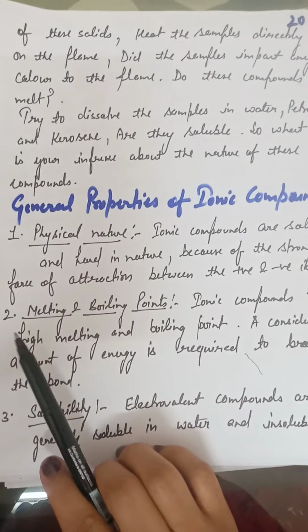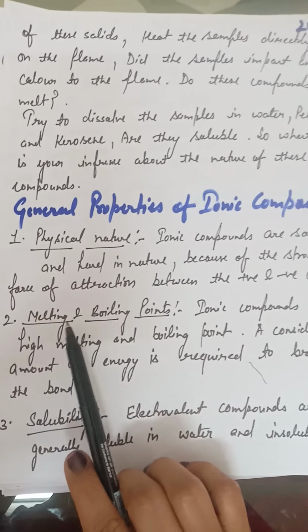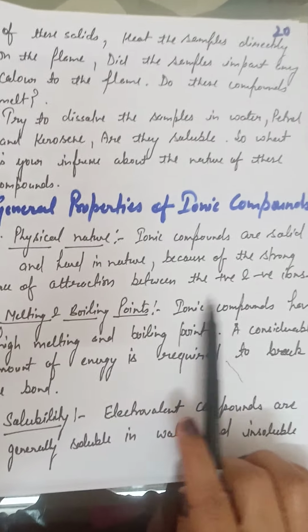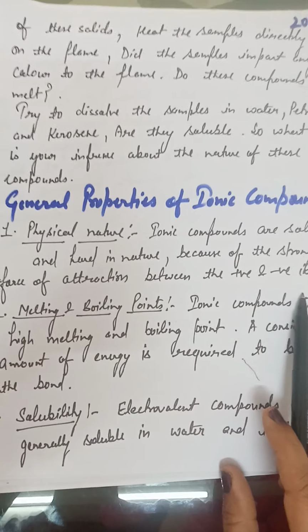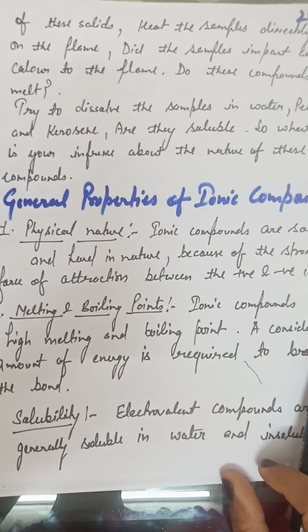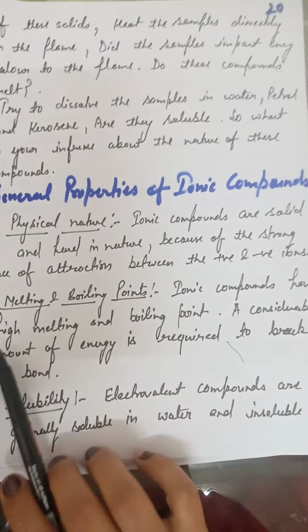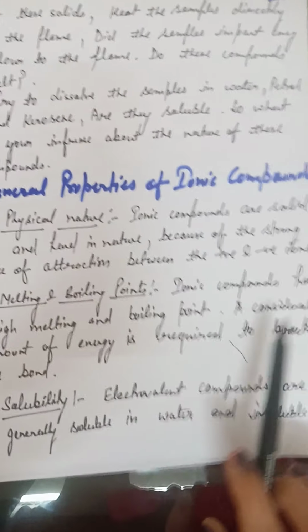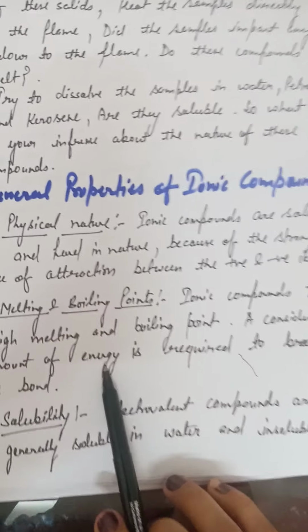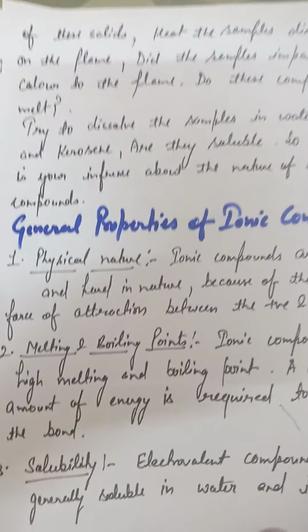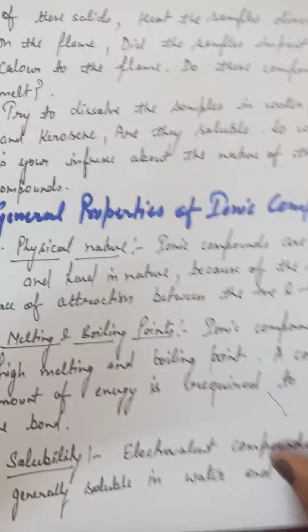The next property we will discuss is the melting and boiling points. Ionic compounds are strong in nature, which is why they have very high melting and boiling points. A considerable amount of energy is required to break any of the bonds that exist in an ionic compound.